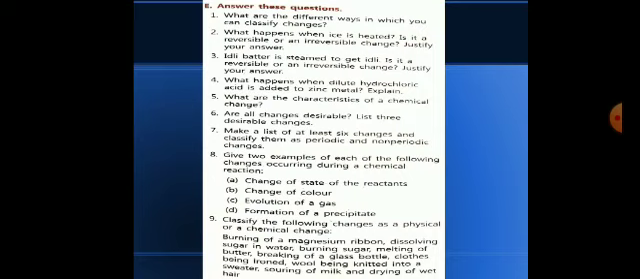Okay, now this example is given in your book. Next example you can write, when silver nitrate reacts with sodium chloride, NaCl, it will form AgCl, silver chloride and sodium nitrate.